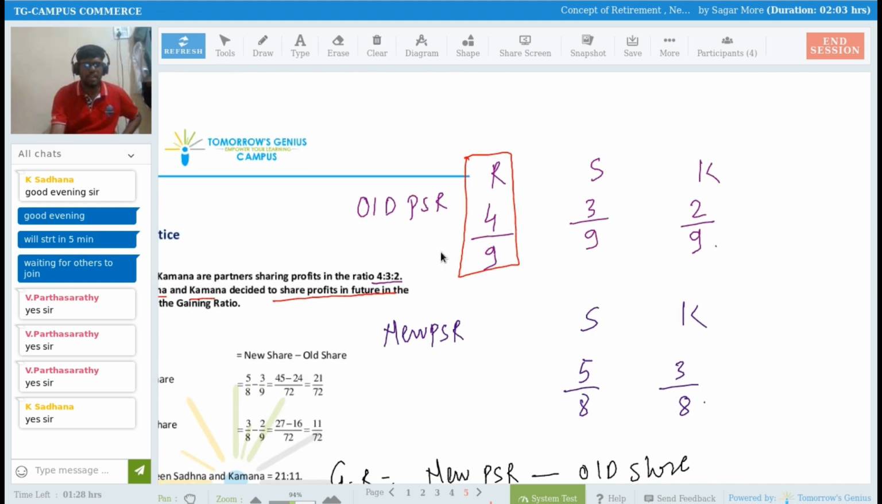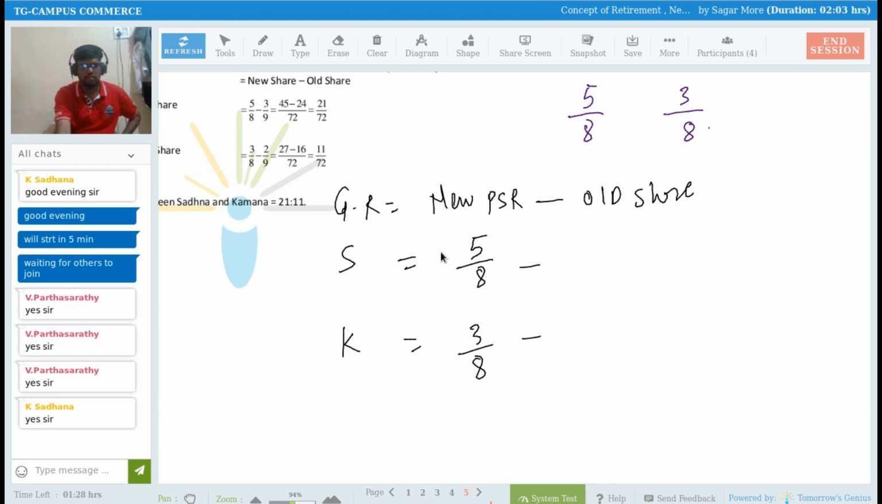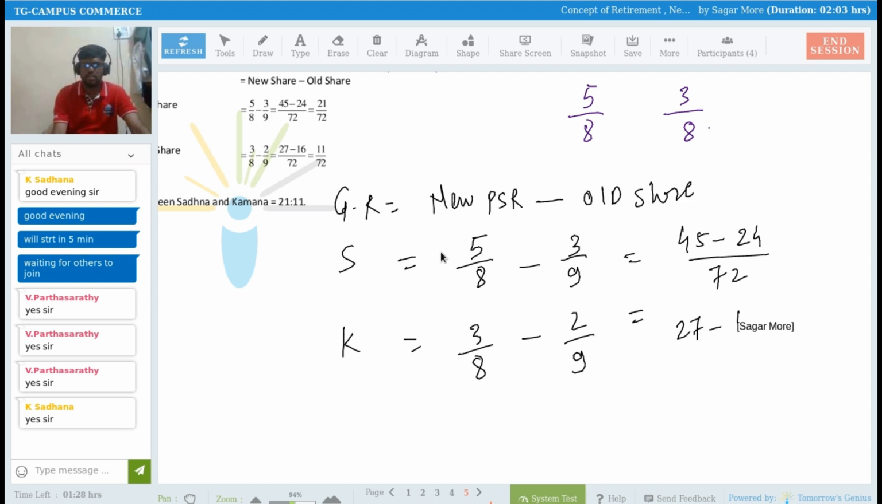What was the old share? 3 by 9 and 2 by 9. So we have to subtract 3 by 9 from 5 by 8, and 2 by 9 from 3 by 8. We can solve this by LCM or by cross multiplication. 9 fives are 45, minus 8 threes are 24, divided by 72. For Kamana, 27 minus 16, divided by 72.